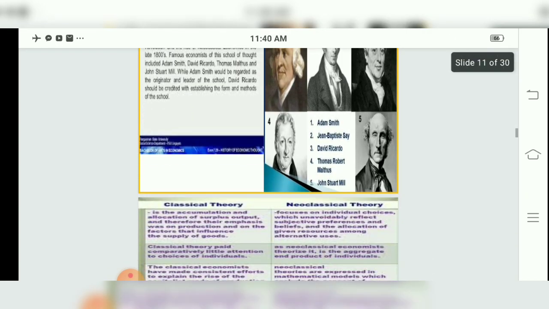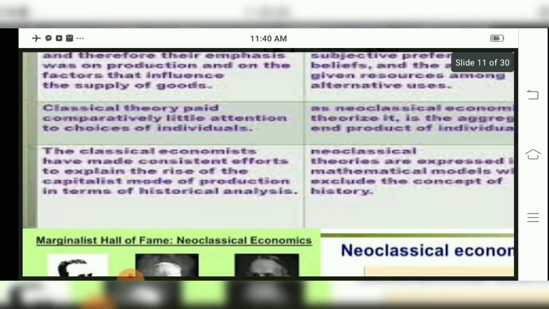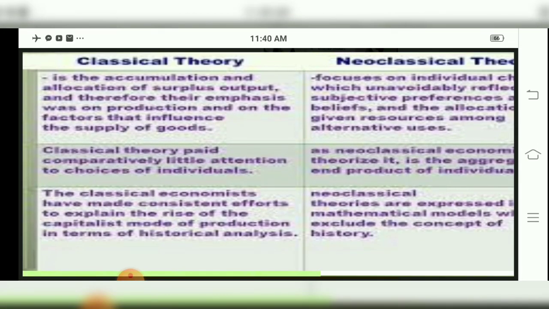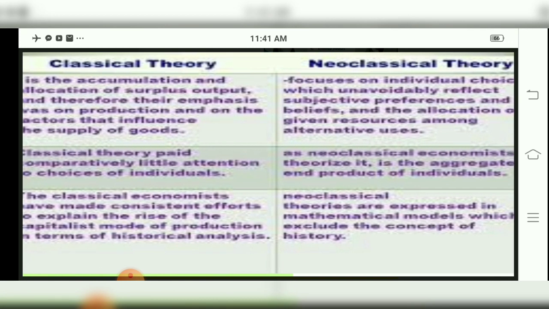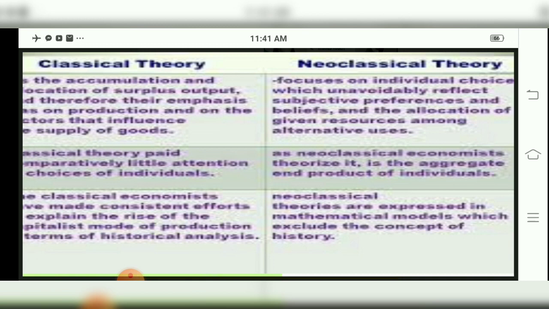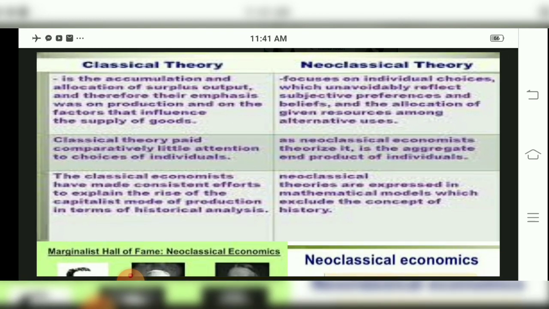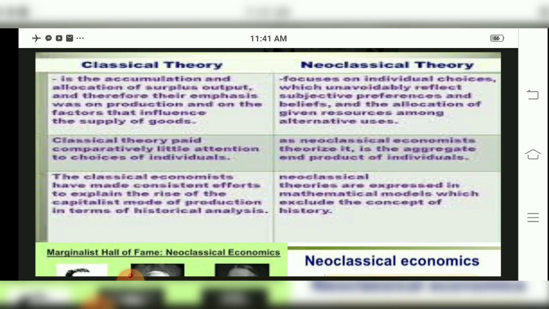So what is the difference between classical and neoclassical theory, children? Classical theory will include the factors and supply of goods, and in neoclassical theory we have an alternative solution for this. Classical theory will emphasize what is there and how to use it. Whatever is available with you, according to that you utilize it. Neoclassical theory will give an option for that, give another choice.